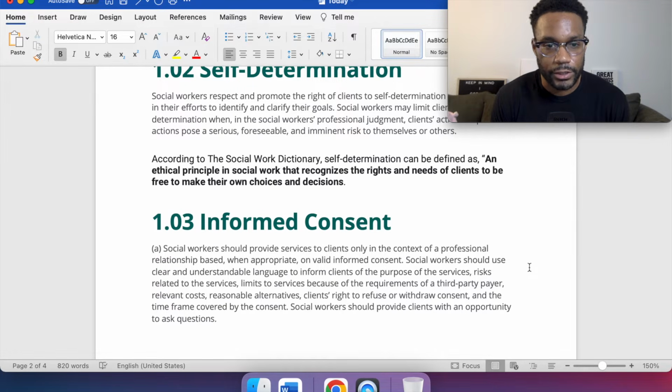Social workers should use clear and understandable language to inform clients of the purpose of the services, risks related to the services, limits to services because of the requirements of a third-party payer, relevant costs, reasonable alternatives, the client's right to refuse or withdraw consent, and the time frame covered by the consent. Social workers should provide clients with an opportunity to ask questions.